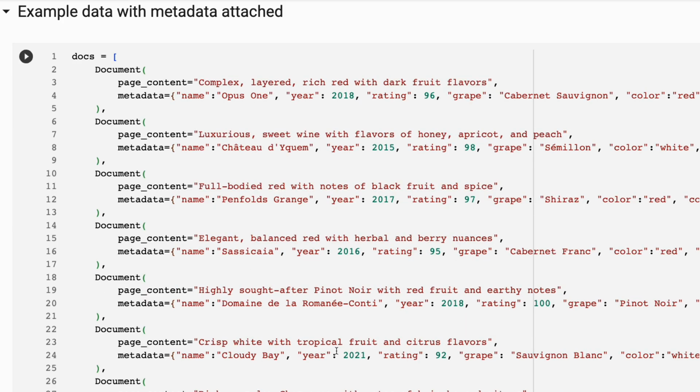So try this out. I find that this is a way that people can actually do a lot more with retrieval augmented generation than just the minimal standard looking things up by semantic search alone.